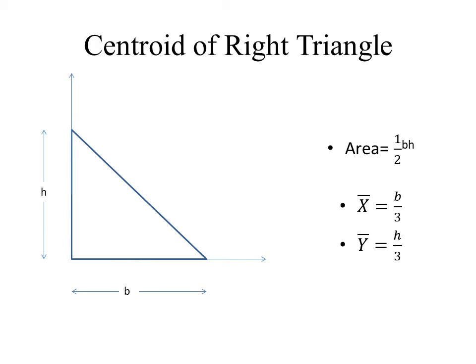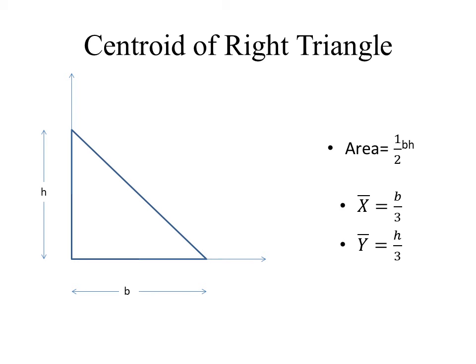Then let us find out the centroid of a right angle triangle. So this will be a little bit confusing than that of square and rectangle. In order to find out the centroid of right angle triangle, the centroid will be located at a distance of b by 3 from the right angled corner and h by 3 above the right angled corner.